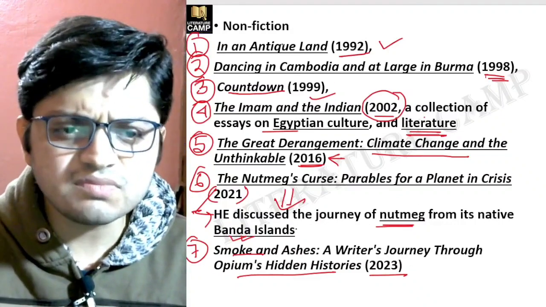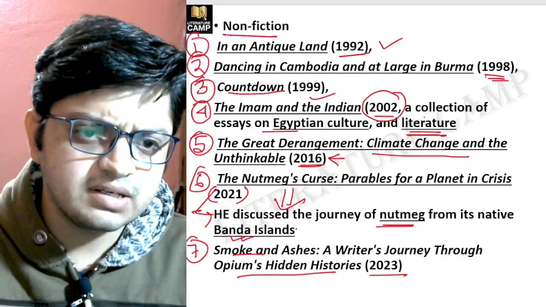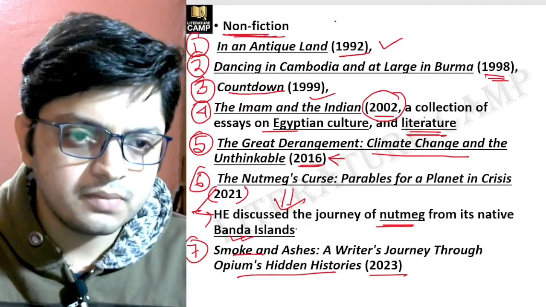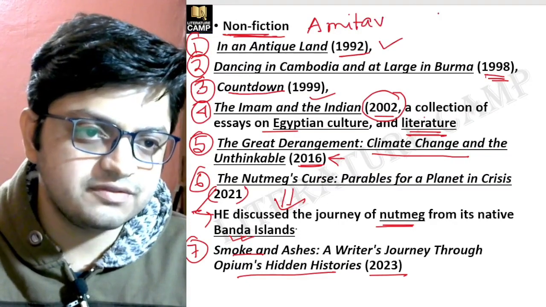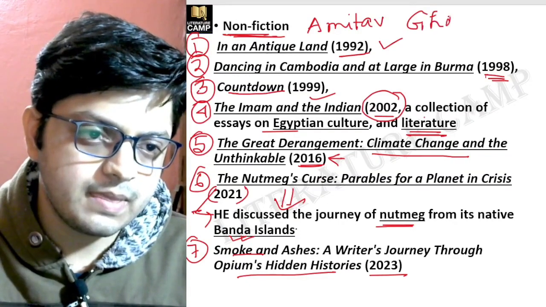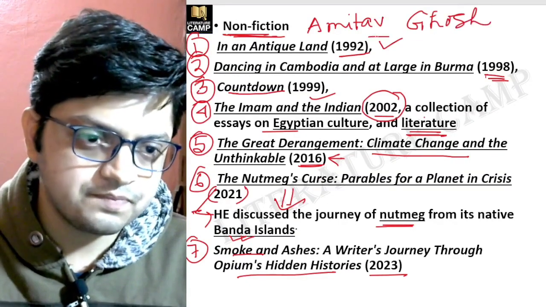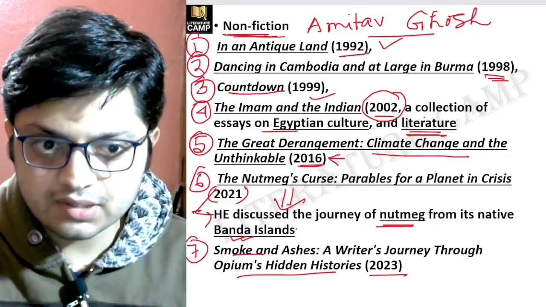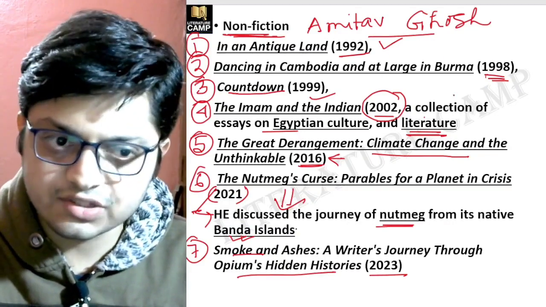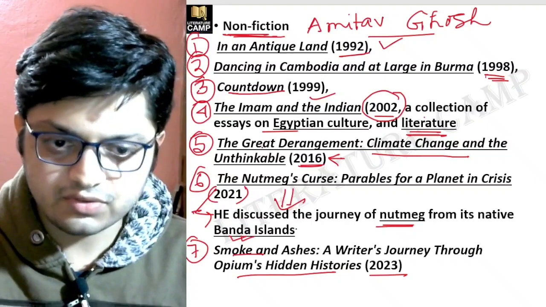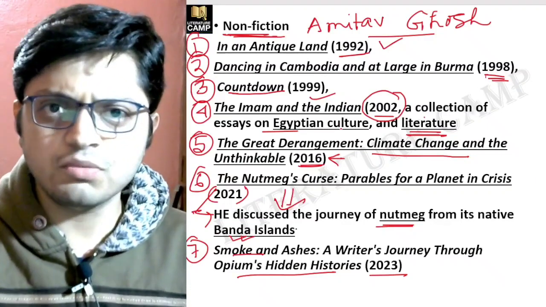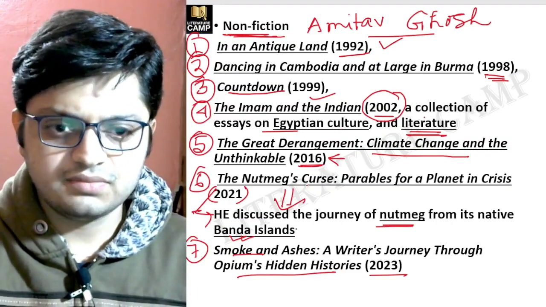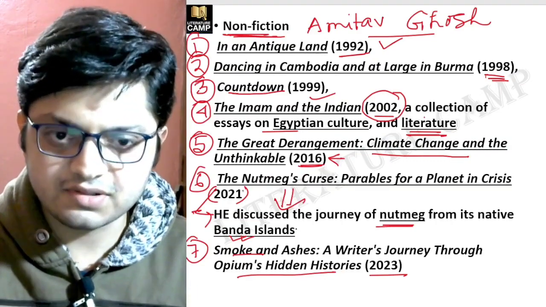So this is the list of non-fiction written by Amitav Ghosh. And do remember the chronological sequence of these works, right? Because chronological sequence is a common question that we find in UGC's paper.